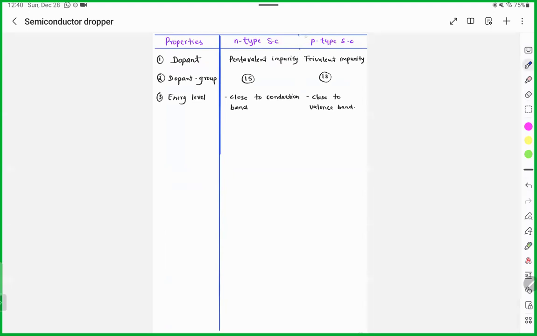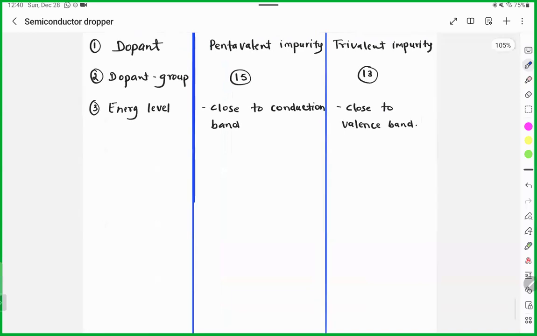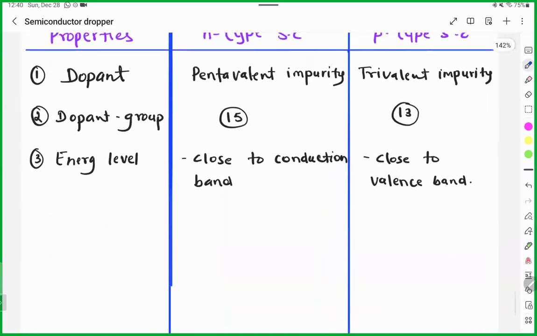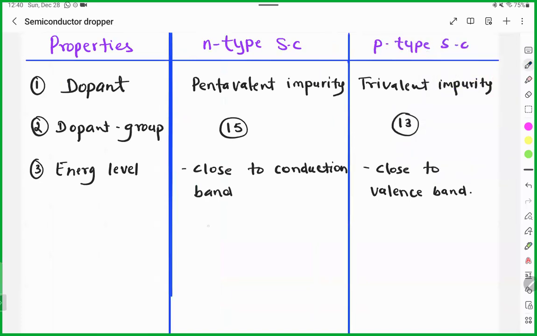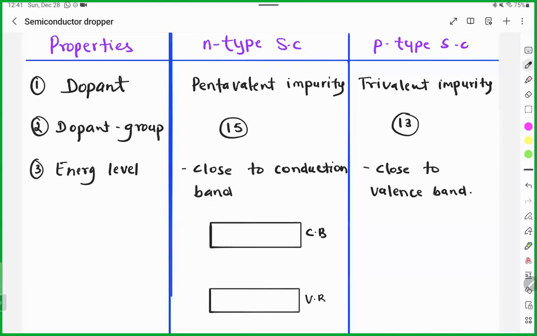So the example energy level band is extremely important. If you have the conduction band, CB, here, and here you have the valence band, and there is some energy gap.